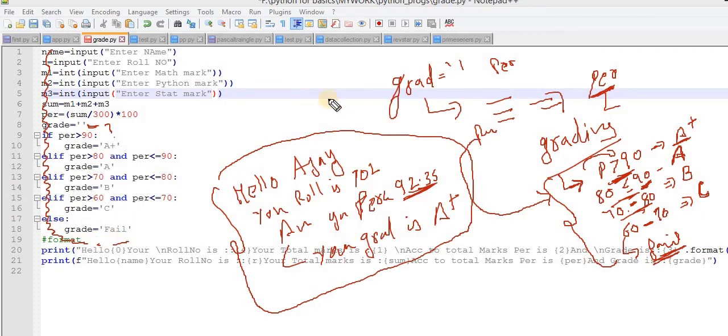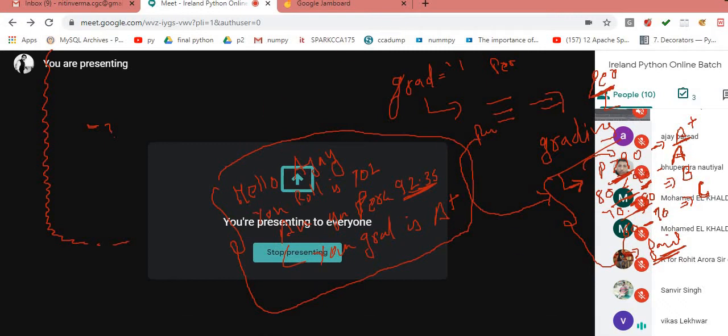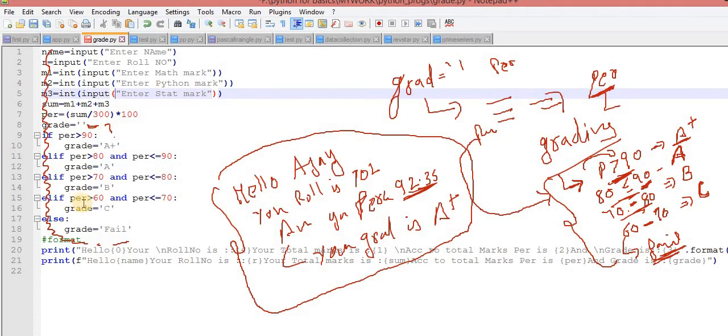Now understand. I think the picture is clear. The problem statement is... He is fail, because I satisfied the condition over here, percentage greater than 60.